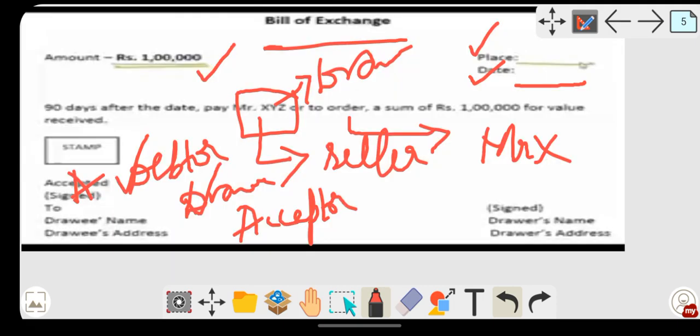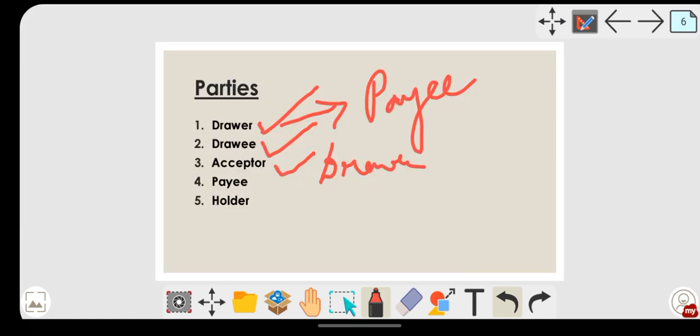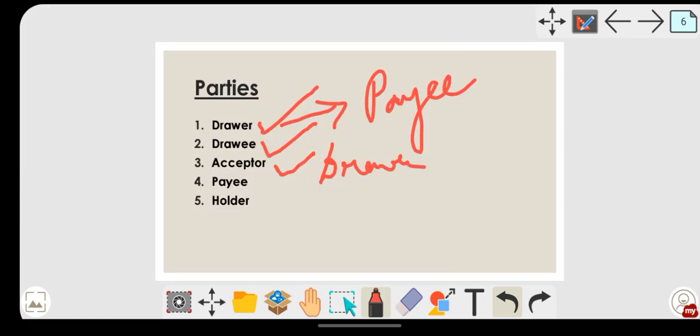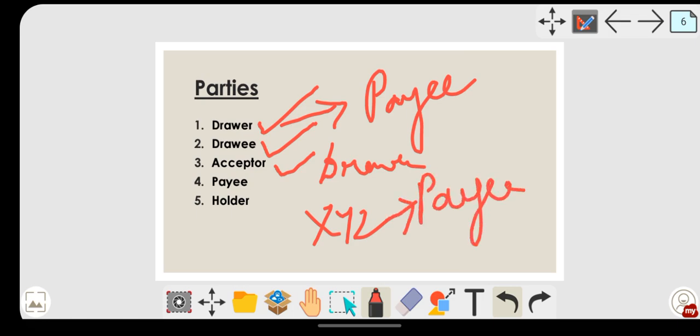So here whose name is stated, either to XYZ, so he will become the payee, or to order. Order means any third party whomsoever XYZ is stating. Next one, the holder: the original payee or any other person to whom the bill has been endorsed. Now let's take this example again. Here XYZ was the payee, that is, XYZ has to receive the payment.